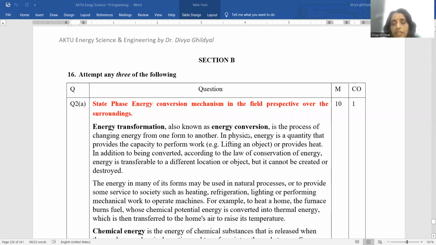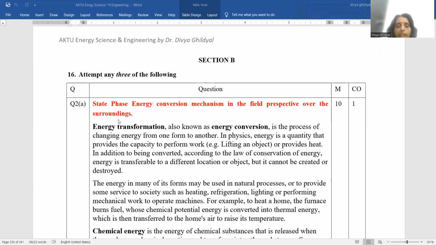Now, section B onwards is a 10-mark question lifted from every unit. Here, in order to fetch these 10 marks, you have to write a lot, and especially in your own words to fetch the marks. State phase change energy conversion mechanism in the field perspective over surroundings. Now, this statement doesn't have any defined meaning. It is totally a theoretical answer.